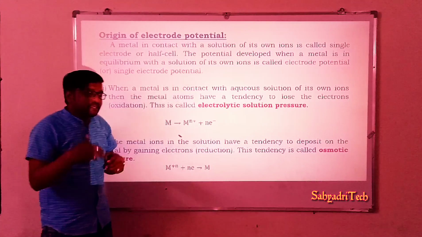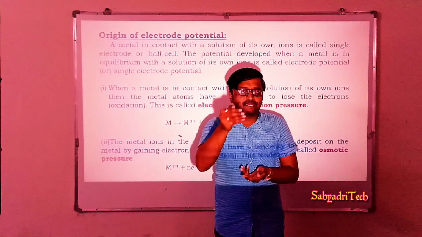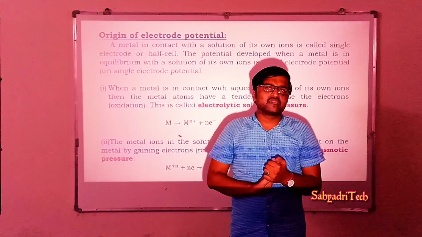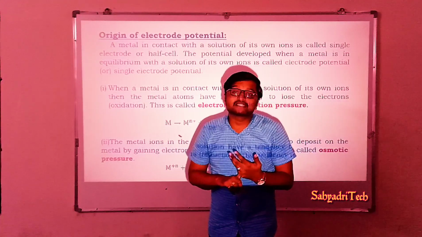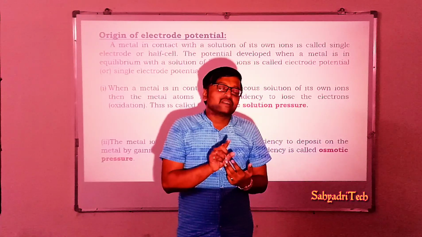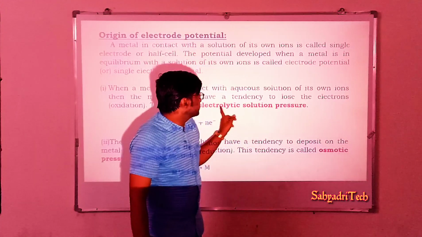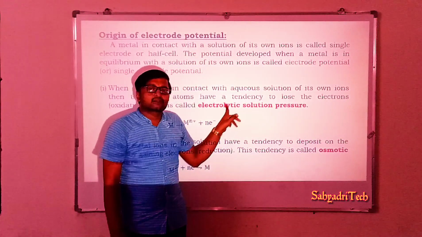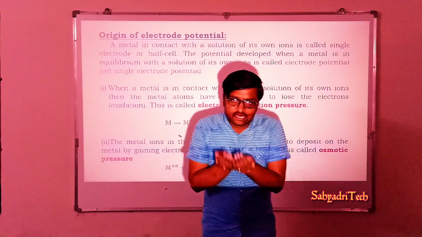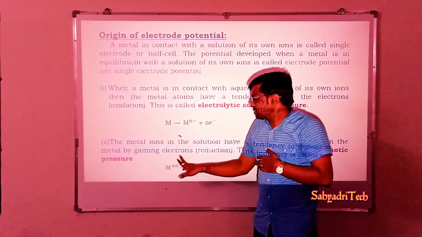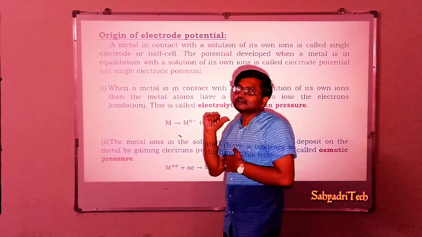Well, how many tendencies do we have? There are two tendencies. That is, when metal is in contact with the solution of its own ions, there are two tendencies. Metal atoms have what tendency? Metal atoms have a tendency to undergo oxidation, so they exhibit electrolytic solution pressure. On the other hand, metal ions of a solution have a tendency for undergoing reduction, that is, they have osmotic pressure.